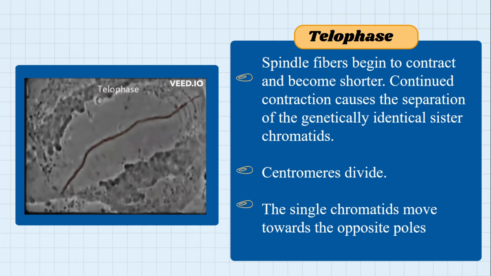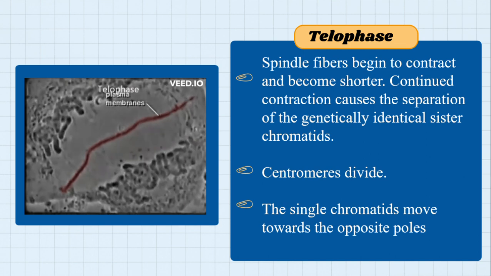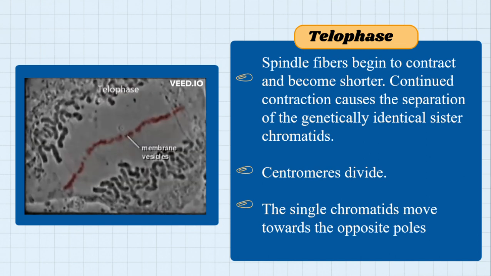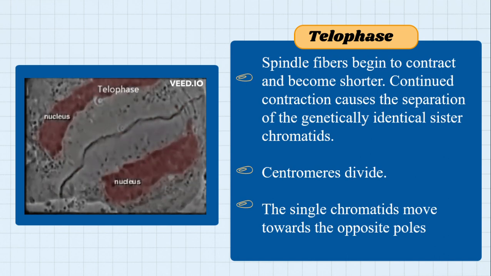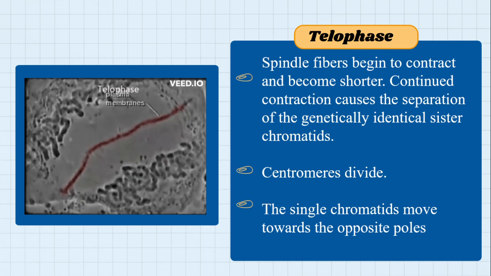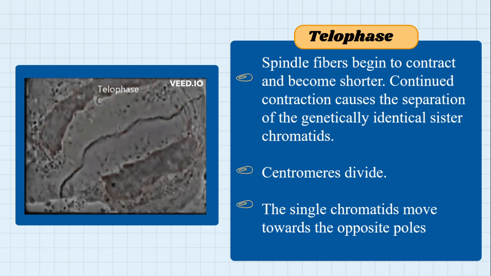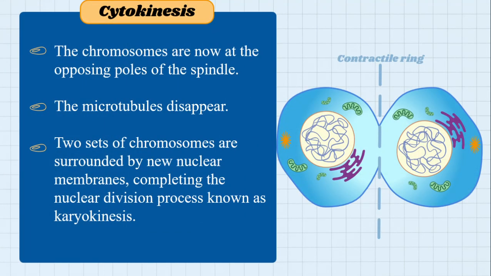But remember, in mitosis, the division occurs in the nucleus. Meaning we don't have two cells yet, but we have two nuclei inside one cytoplasm. After telophase, we call this cytokinesis.